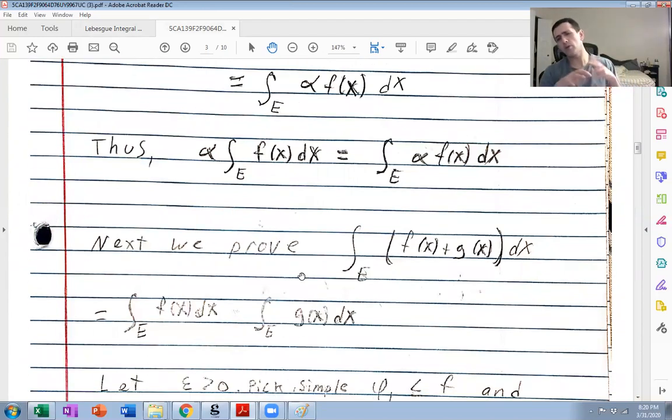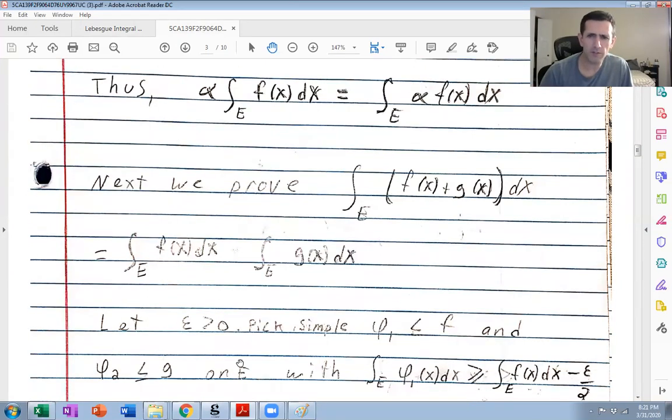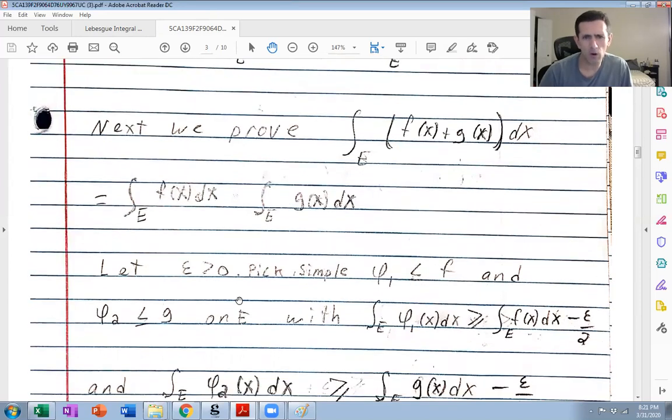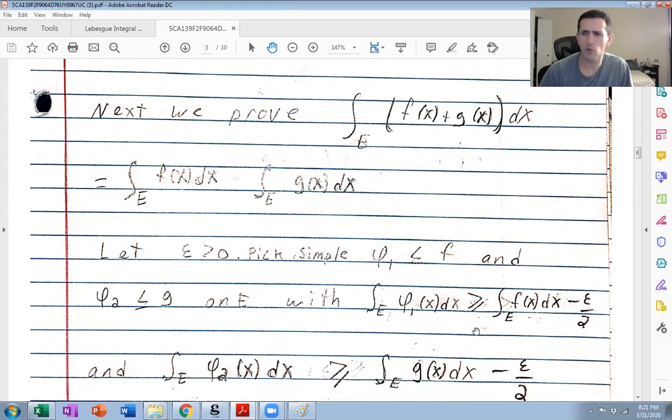Actually, sorry, I'm going to use this fact for f and g individually. So particularly pick phi 1 and phi 2, where phi 1 and phi 2 respectively are less than or equal to f and g, and these two inequalities are true. Again, I can do that because this is the supremum. Subtract epsilon over 2, it's no longer an upper bound for all these integrals. Pick one of these integrals bigger or equal to this number that's no longer an upper bound.